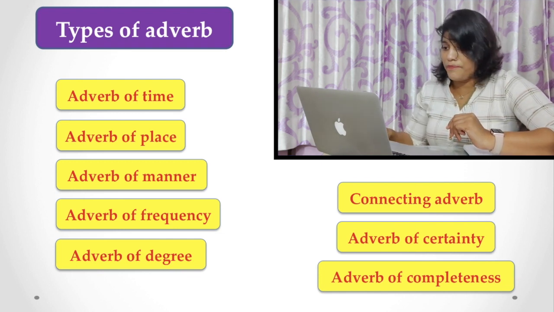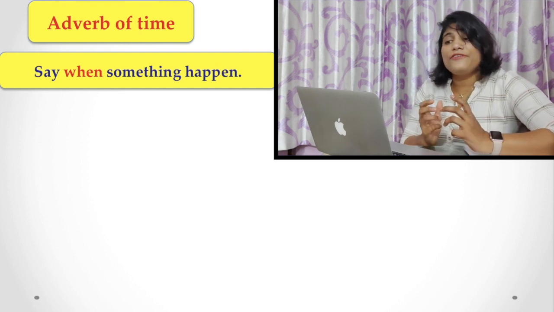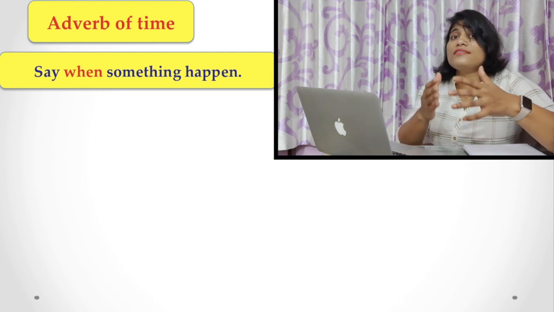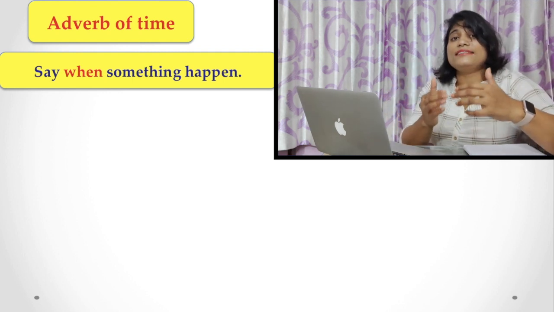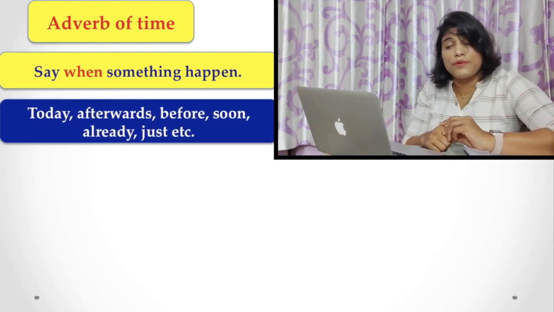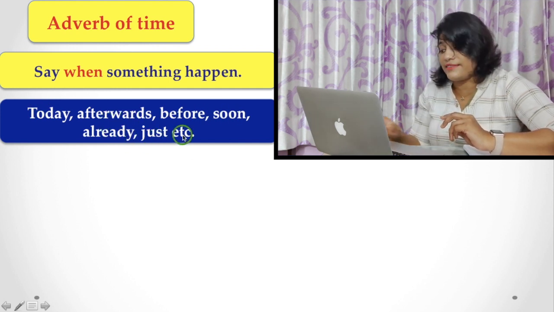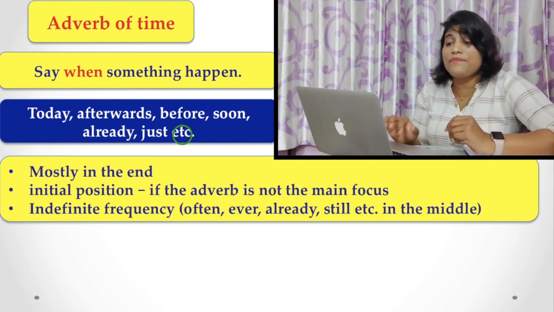Now let's see them. Adverb of time. What is that? An adverb of time says when something happened. If you ask the question "when happened," you get the answer, that is the adverb of time. Now let's see the examples: today, afterward, before, soon, already, just, etc. And where do you place them?